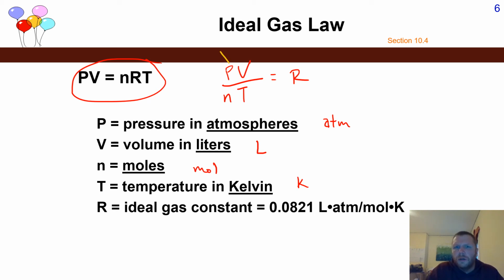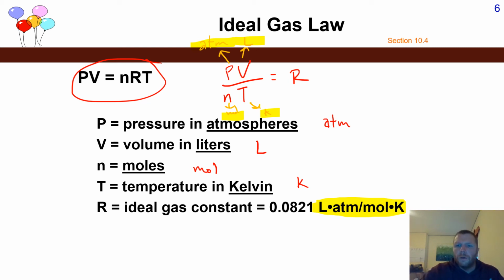Pressure is listed in atmospheres, volume in liters, n in moles, and T in Kelvin. So, liters times atmospheres divided by moles times Kelvin. If you know the units for the ideal gas constant, you can deduce, or reverse engineer, the equation for the ideal gas law.